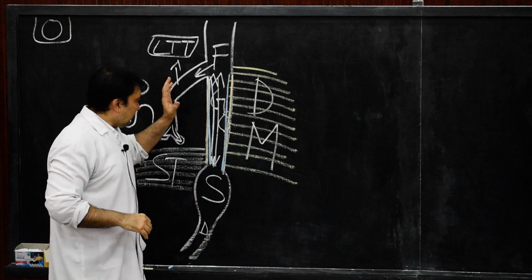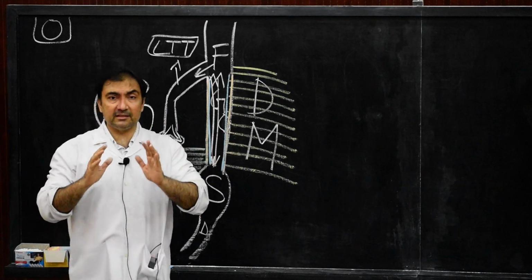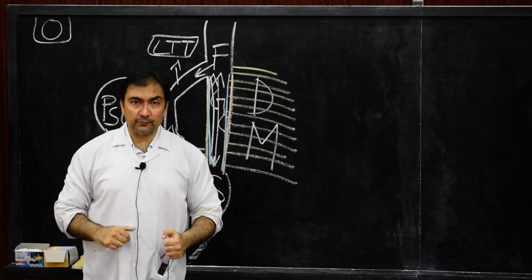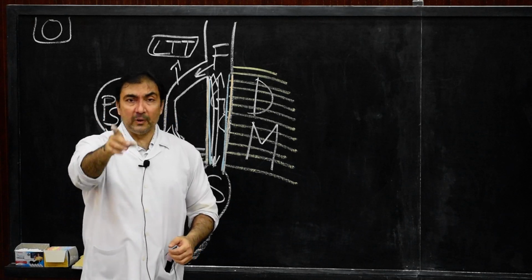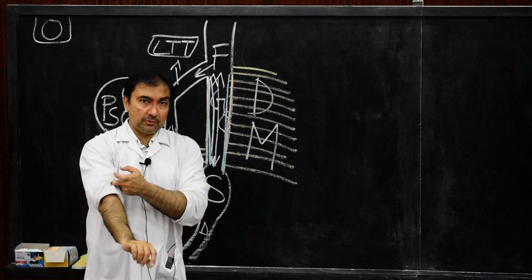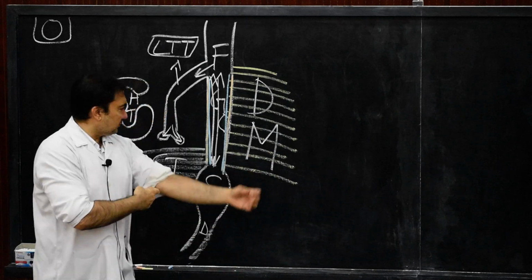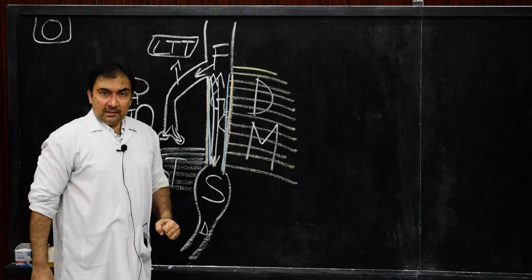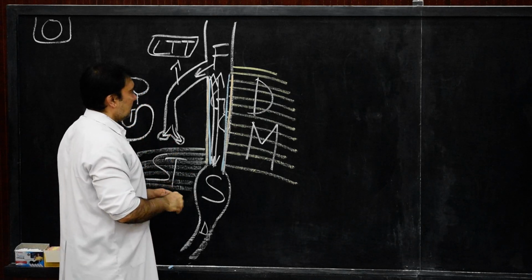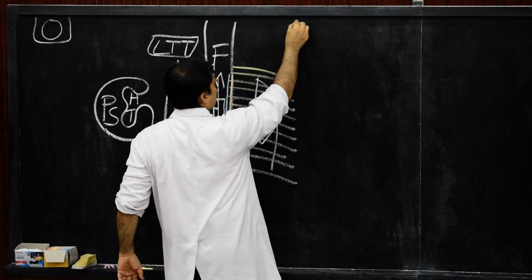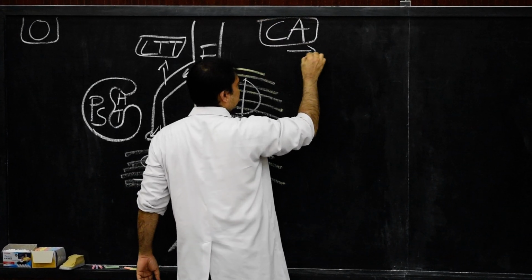Now, after considering the development of the esophagus, equally important are the developmental anomalies of the esophagus, which are routinely asked in 1 mark questions or in MCQs. Please note down and please try and understand. They are very interesting. The congenital anomalies of the esophagus will be 3. If I write them down over here, let us consider the first one,